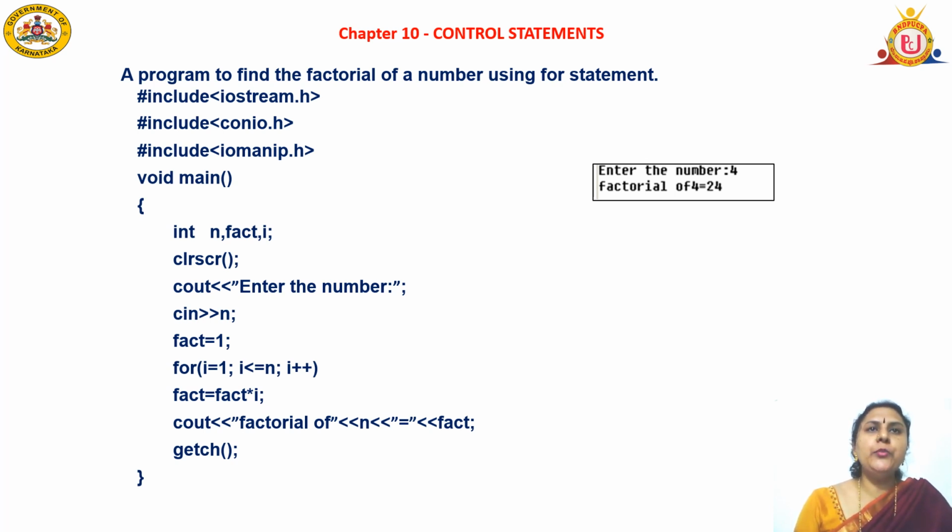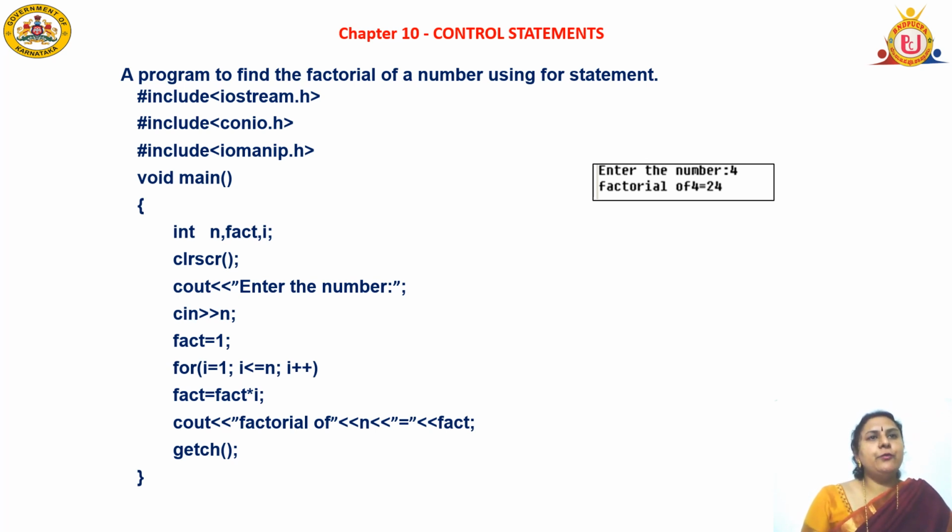Let us discuss one programming example for loop, that is, a program to find the factorial of a given number. What is the factorial of a number? It is the product of numbers from 1 to the given number. Example, 4 factorial means 1 into 2 into 3 into 4. So let us come to the program.